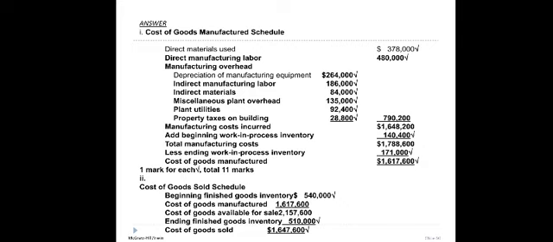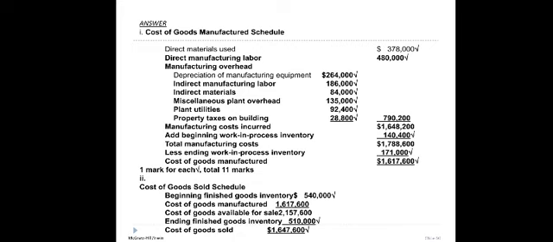And then you will get the final number, which is the number for cost of goods manufactured. In this question, the number is 1,617,600.